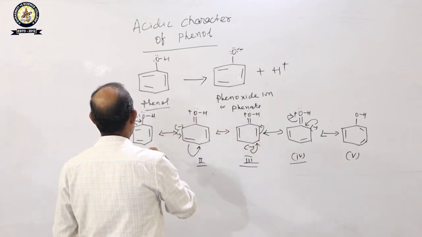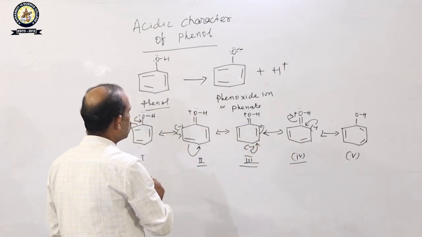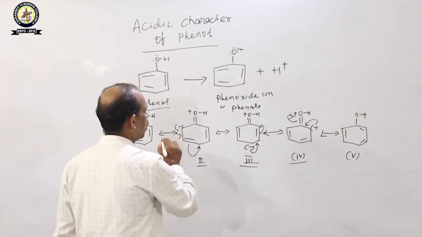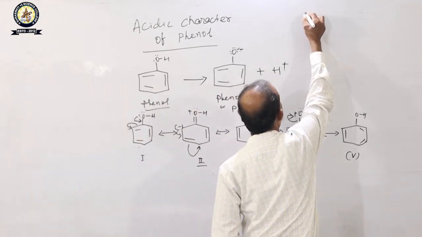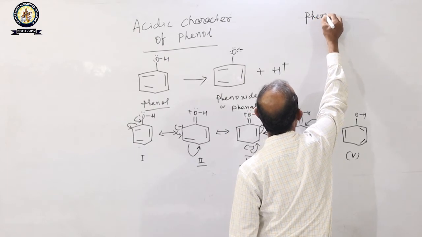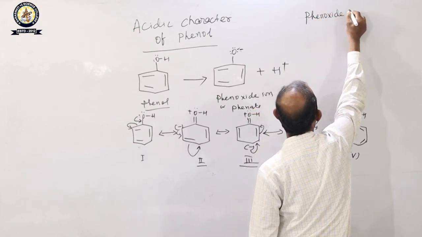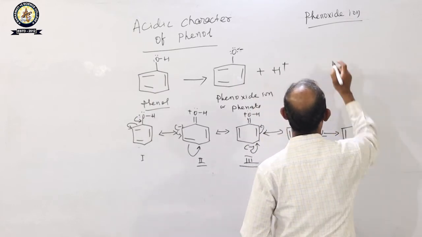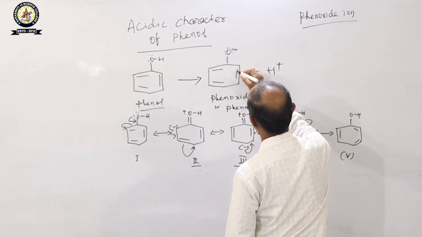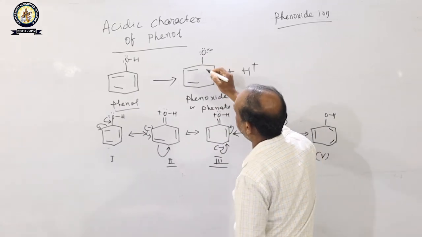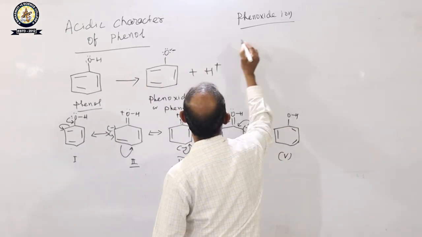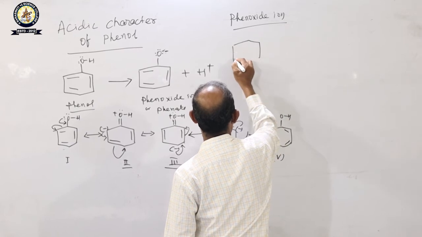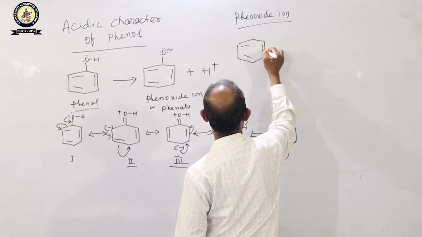Now we will draw the resonance structure of phenoxide ion. So this is your phenoxide. We have to prove that phenoxide ion is more stable than phenol. So this is your phenoxide ion.